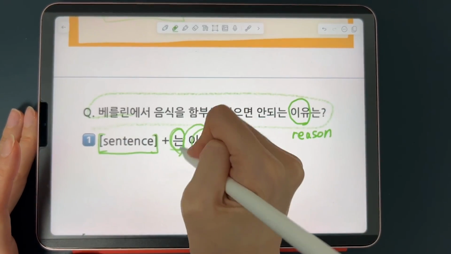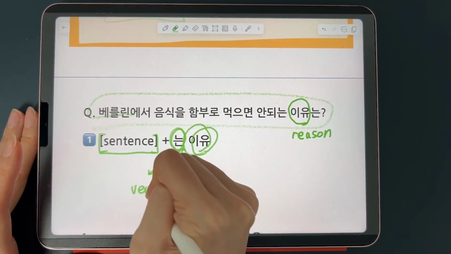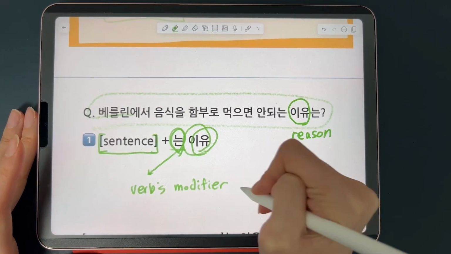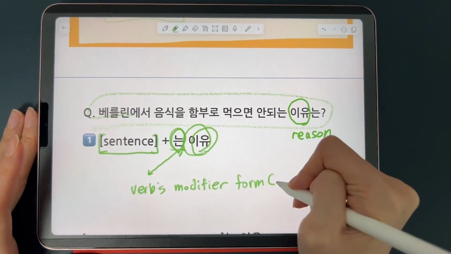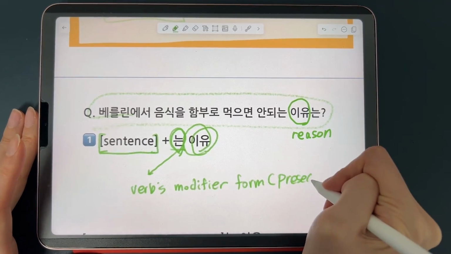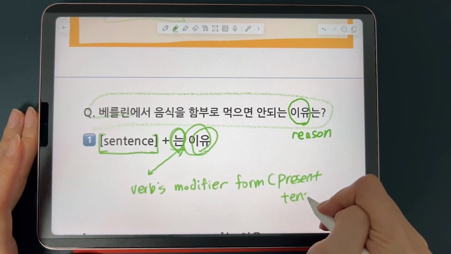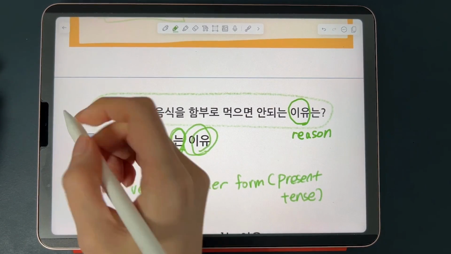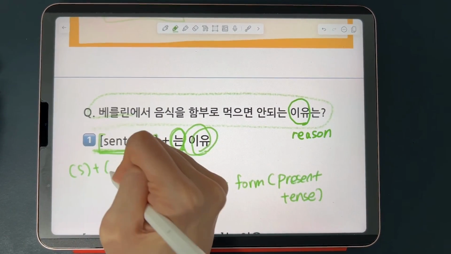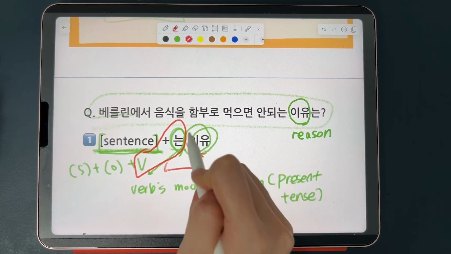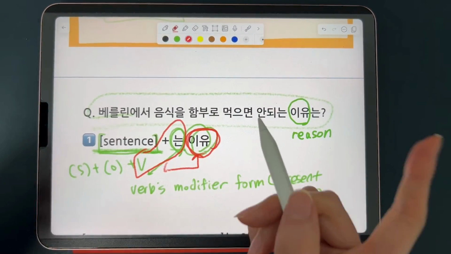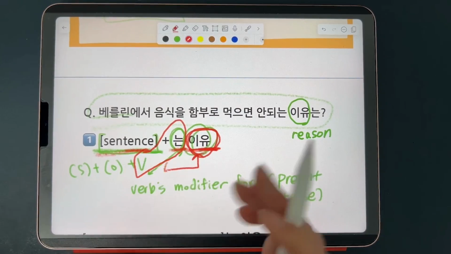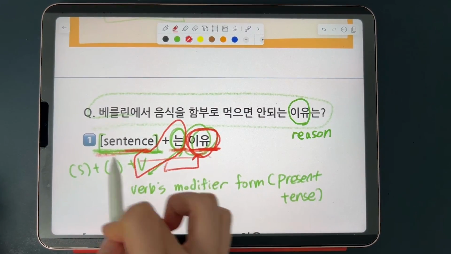So this 는 is a verb's modifier form, specifically in present tense. Let me write here, present tense. And so you must combine it with a verb, which is usually at the very last element of a sentence, right? To modify 이유, what kind of 이유 it is. So literally, it means the reason of the sentence, so more naturally in English, the reason why.